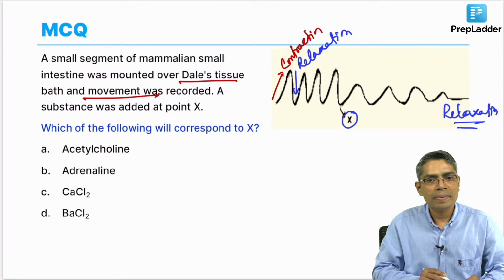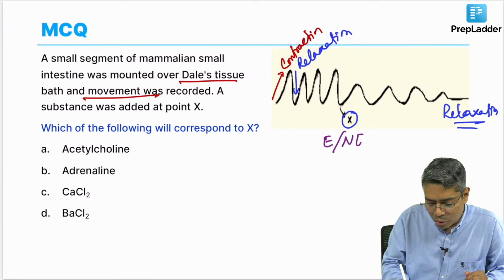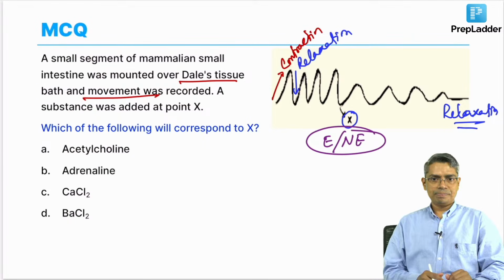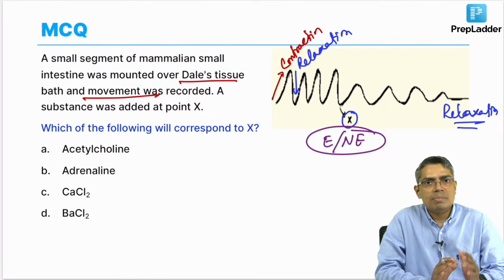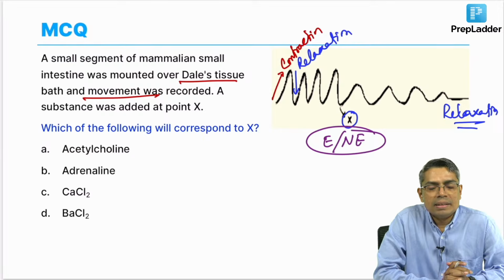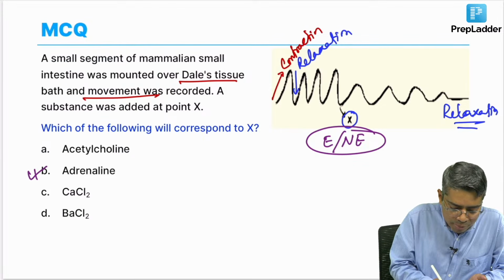So, we all know, just now we have discussed that if we give epinephrine or norepinephrine to the intestinal smooth muscle, it causes relaxation because of the disappearance of the spike potential, because of the decrease in the membrane potential. So, the answer of this question will be adrenaline.